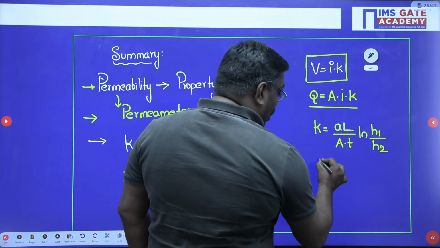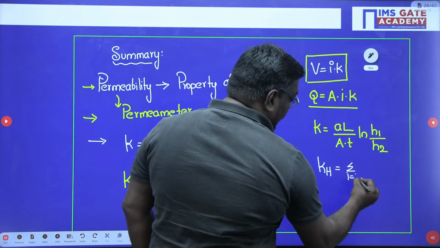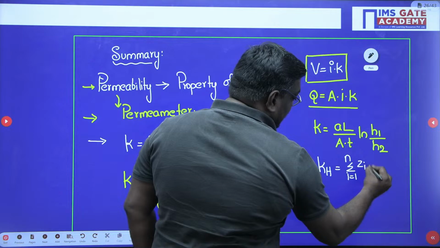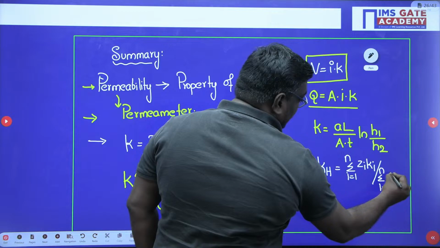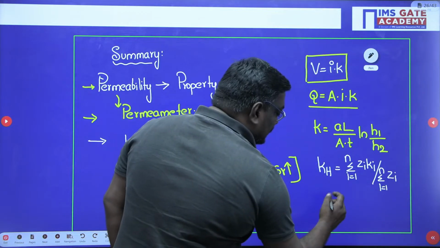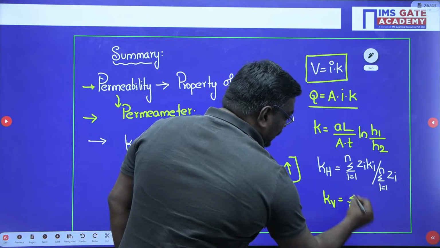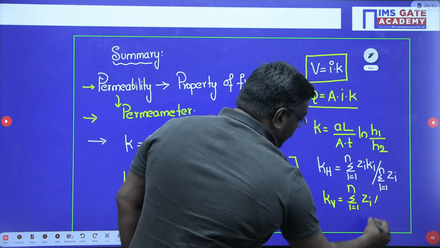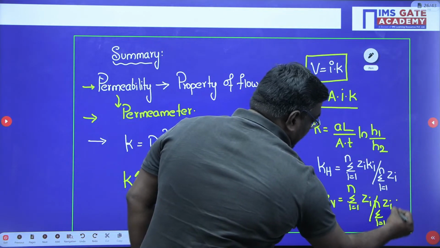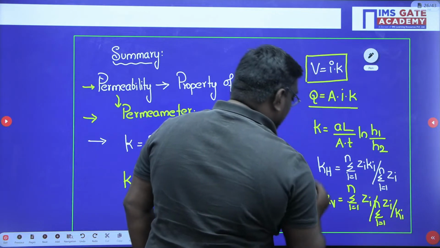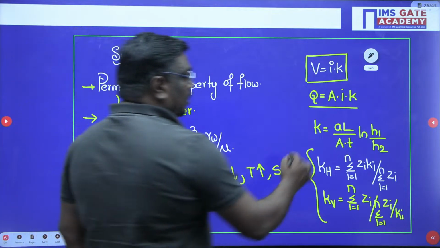Now you know horizontal permeability Kh is equal to sigma i is equal to 1 to n Zi Ki upon sigma i is equal to 1 to n Zi. And if you see here Kv, vertical permeability is equal to sigma i is equal to 1 to n Zi upon sigma i is equal to 1 to n Zi by Ki.